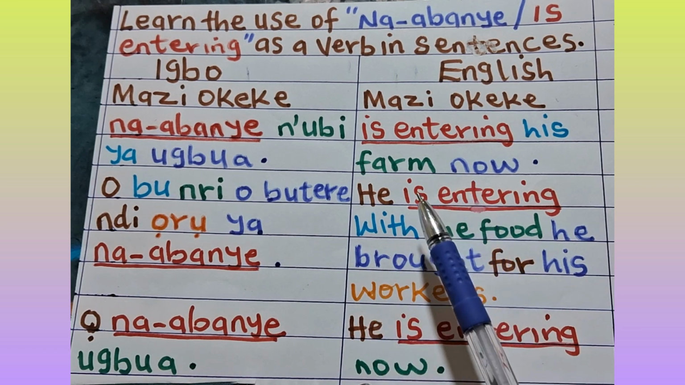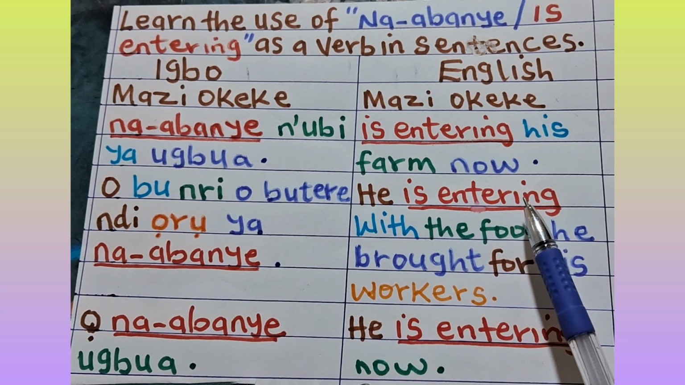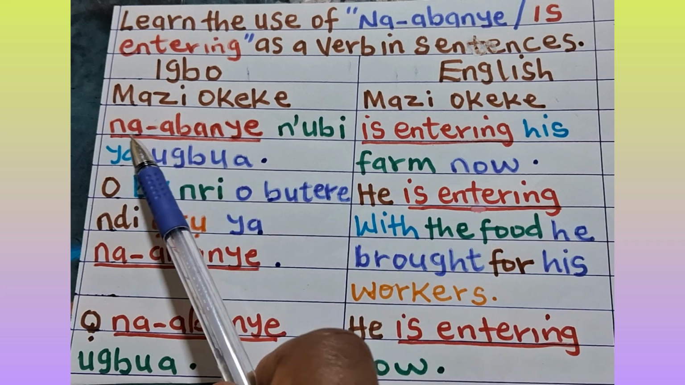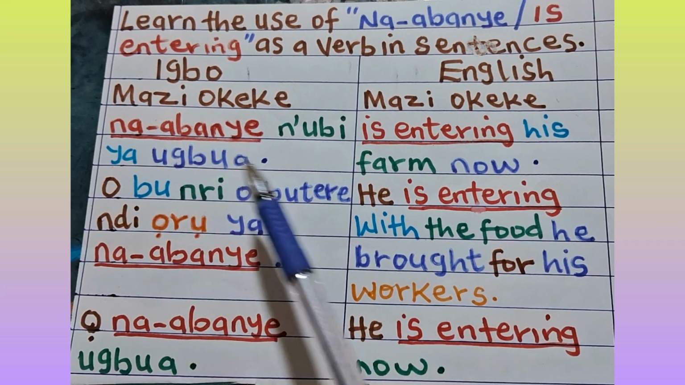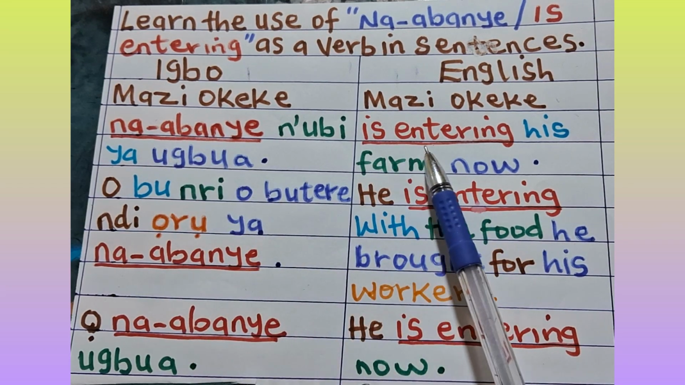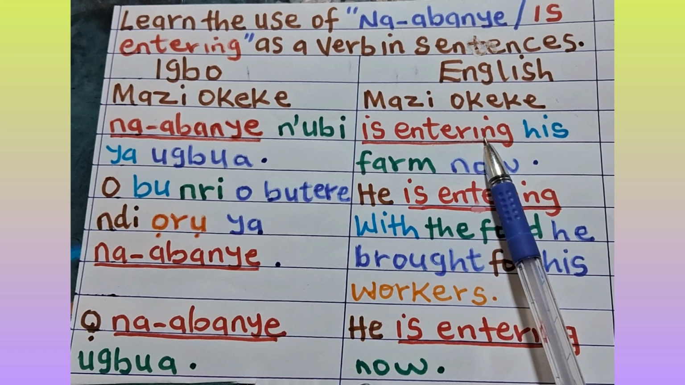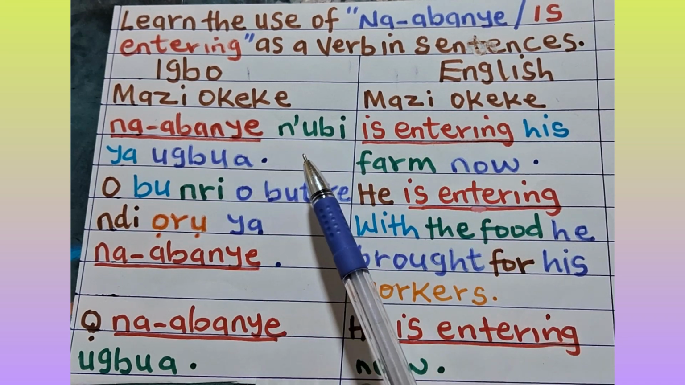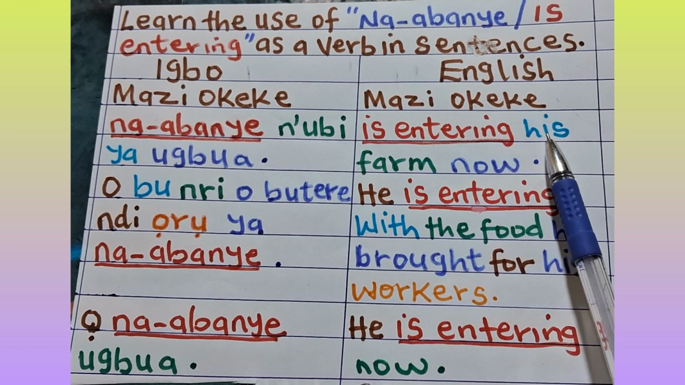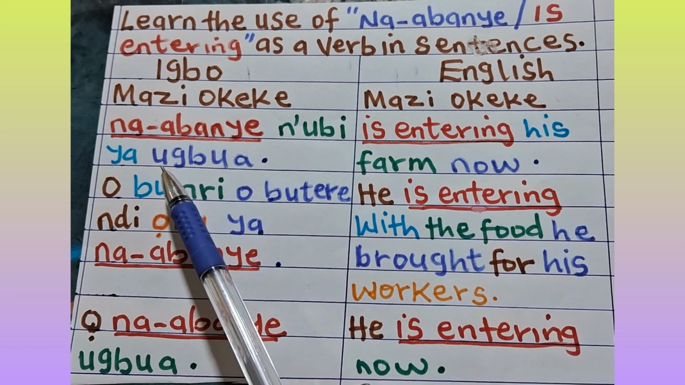You can see that is entering is our verb, meaning na-abanye. So, that is why we underlined it both in English and in Igbo. We also use the same color marker to write same words both in English and in Igbo for easy understanding.